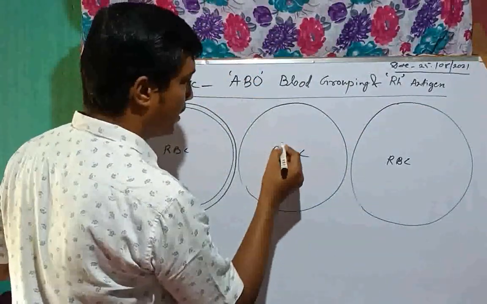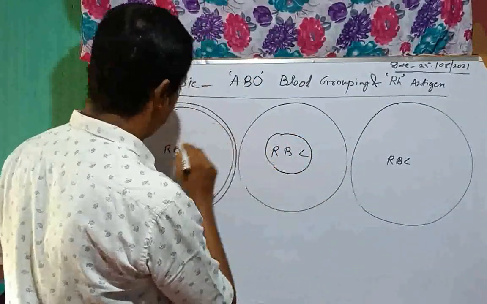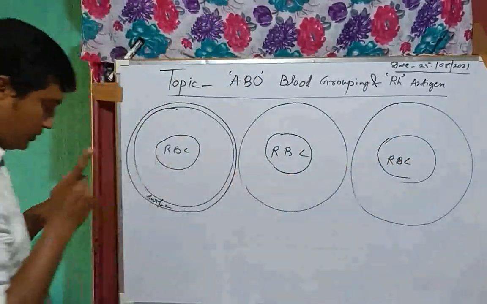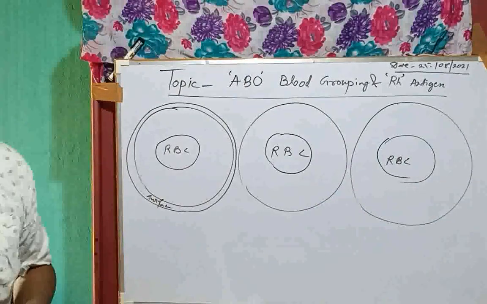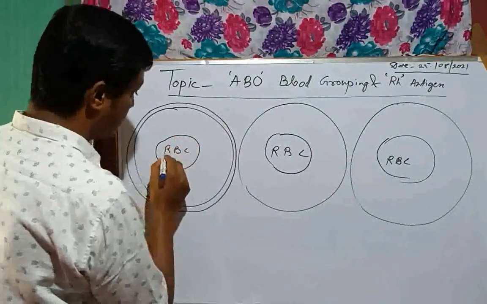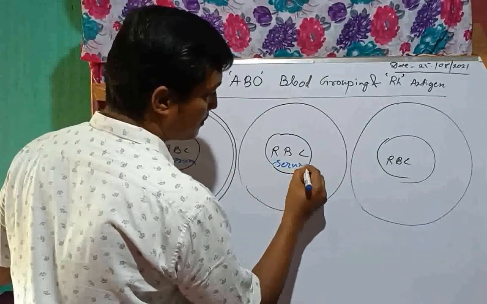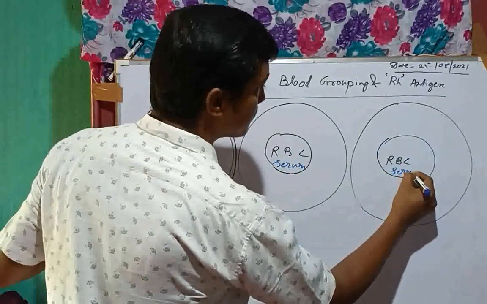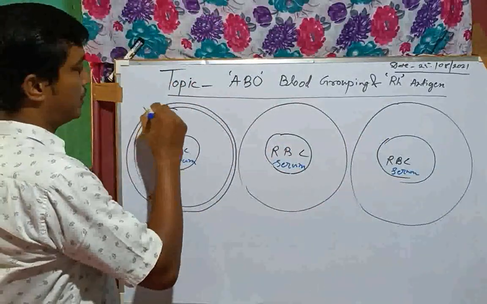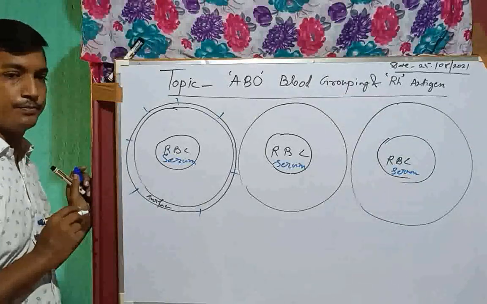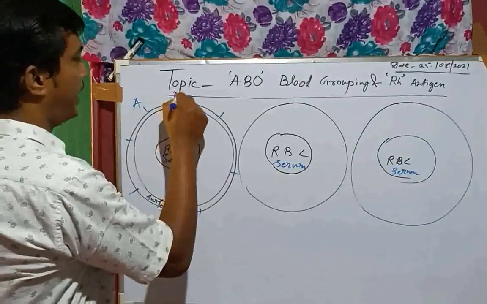And this is the serum part of RBC. What is the serum part of RBC? Do you know serum? Serum.